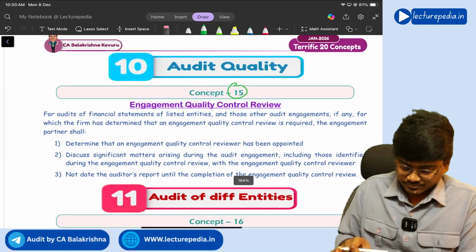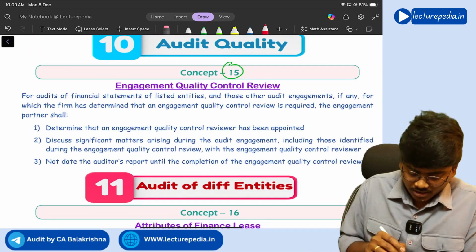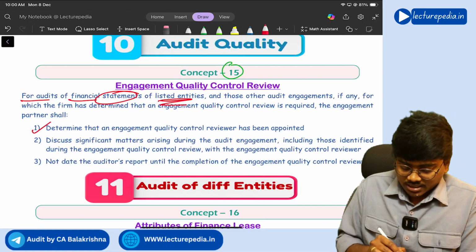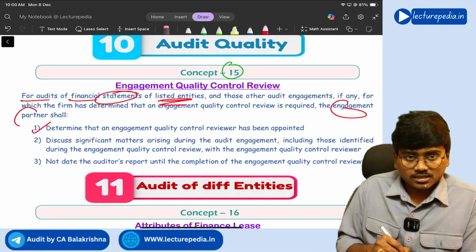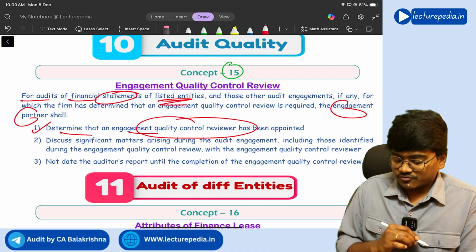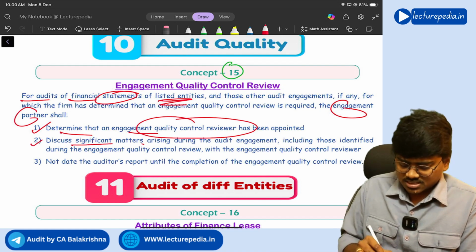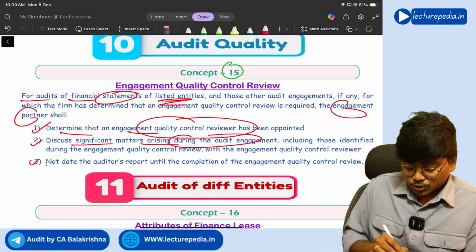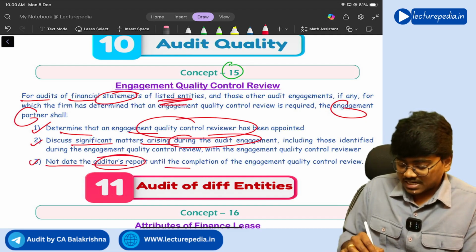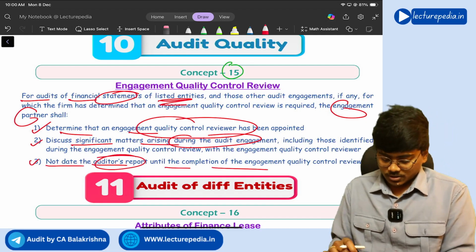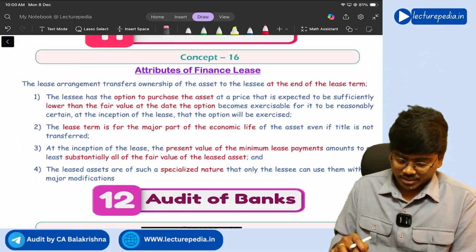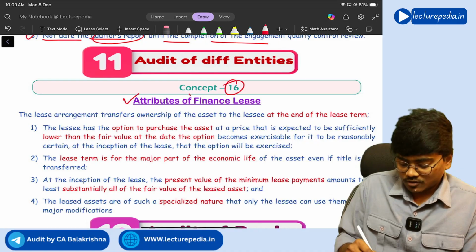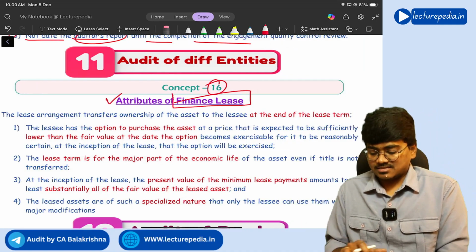See, if you see for audits of financial statements of listed entities only, this is applicable. The engagement partner shall determine that EQC reviewer has been appointed, discuss significant matters arising during the audit, and engagement partner should not date auditor's report until completion of engagement quality control review. Got it? Yes. Next concept number 16, attributes of finance lease.